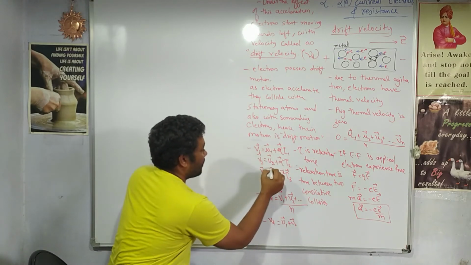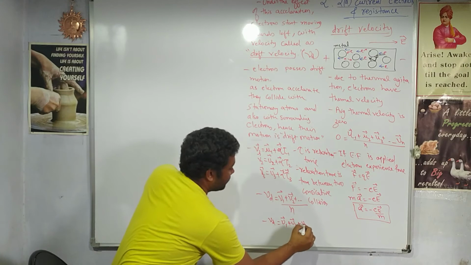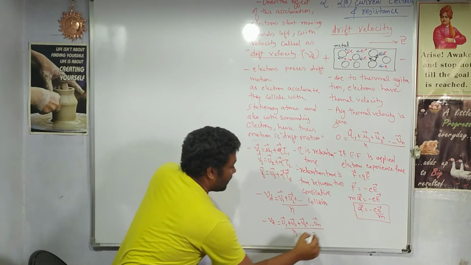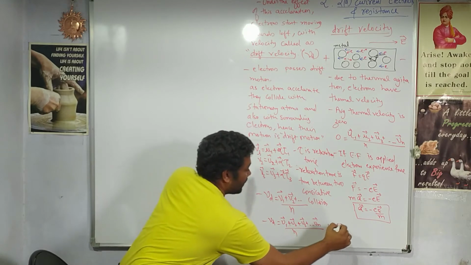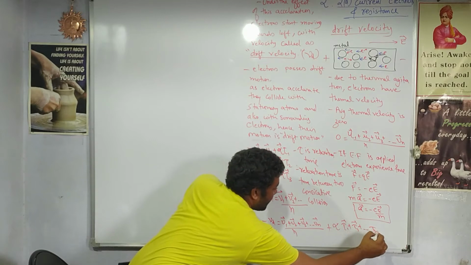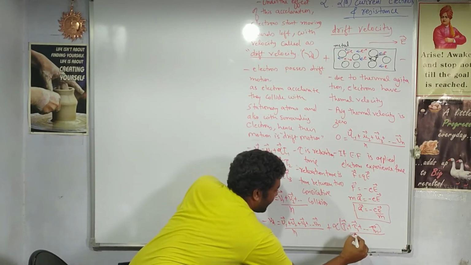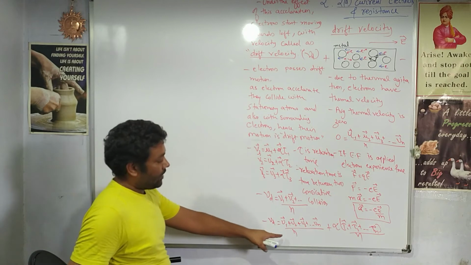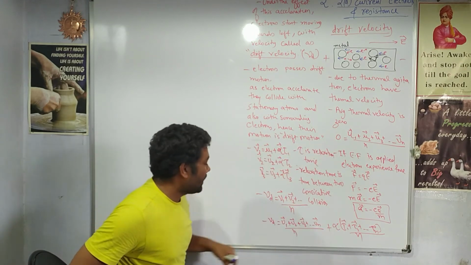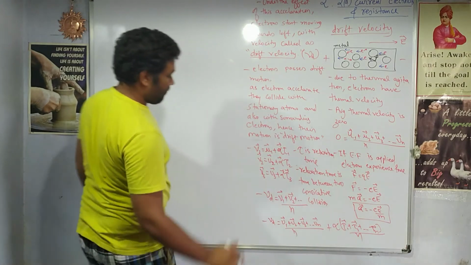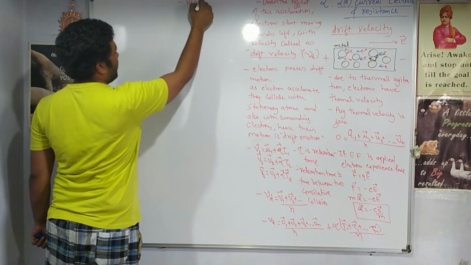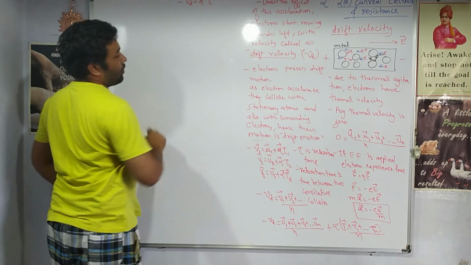These are also velocities, so vector sum of u1 to un divided by n, plus acceleration into time, all of them have the same acceleration, divided by n. So this is drift velocity. Now we know that this first term is 0, already proved here. So only the second term remains. So Vd is equal to alpha into tau.